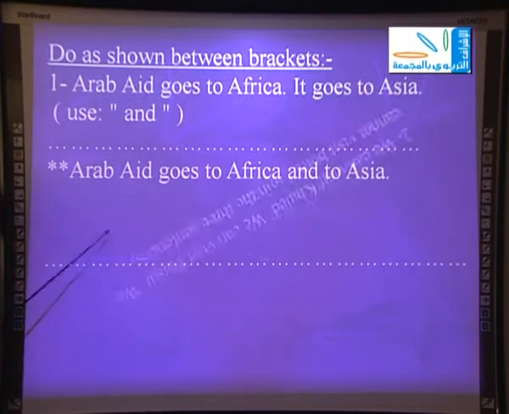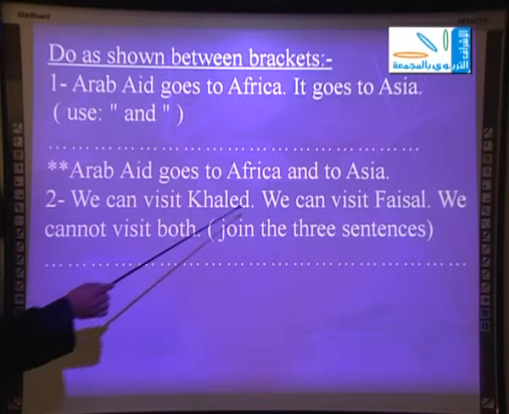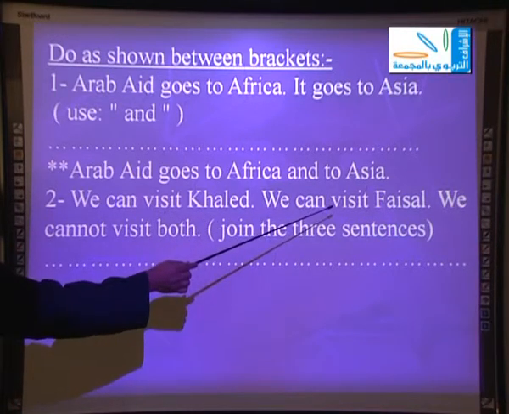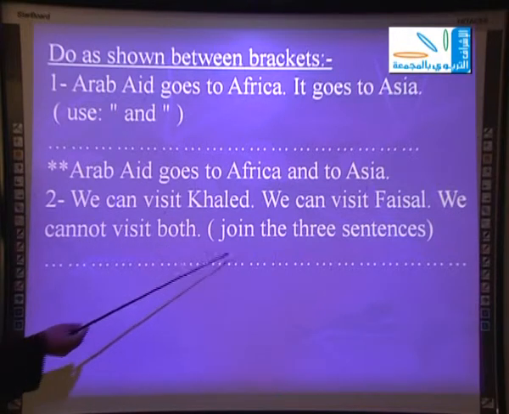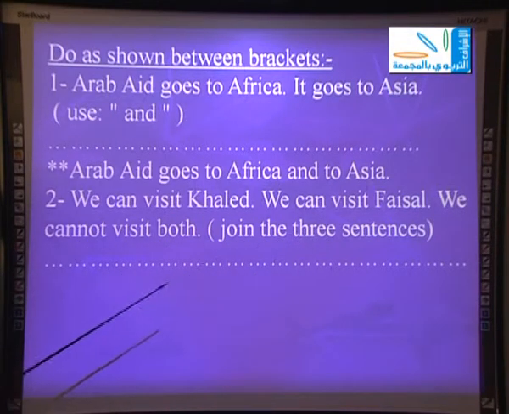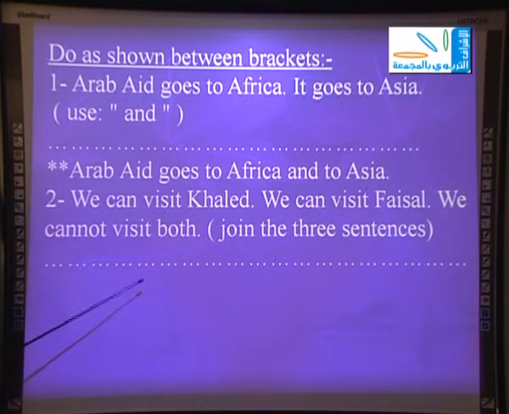So, the next point here, number 2. We can visit Khalid. We can visit Faisal. We cannot visit both. Join the 3 sentences. He means the 3 parts of the sentence.